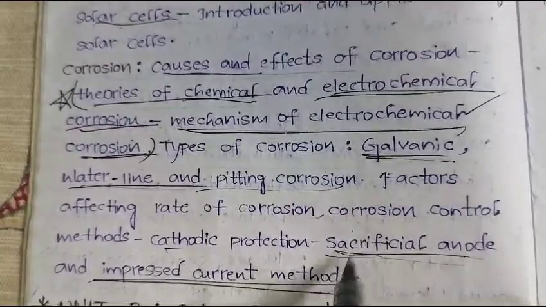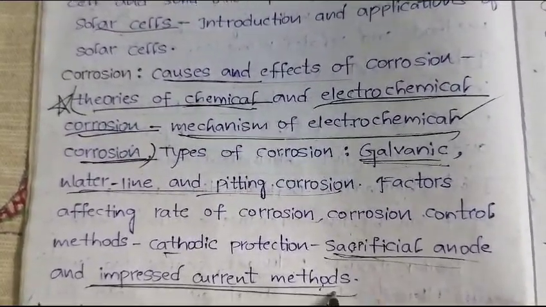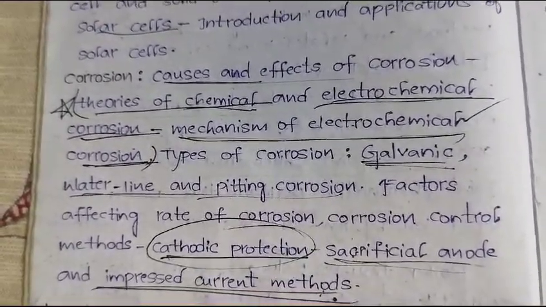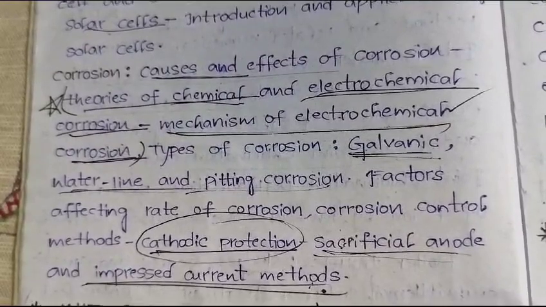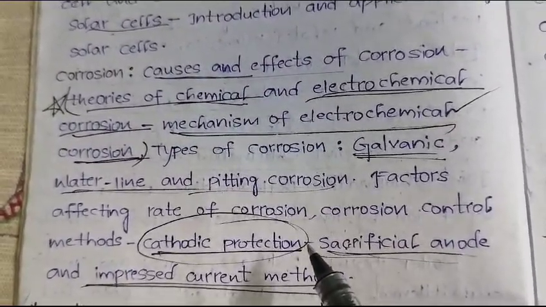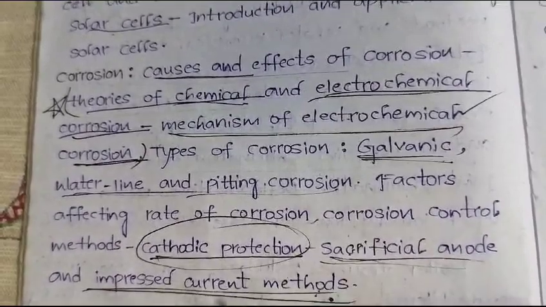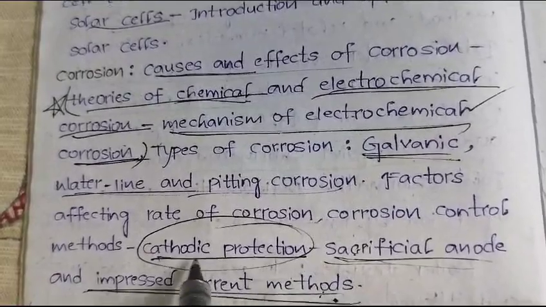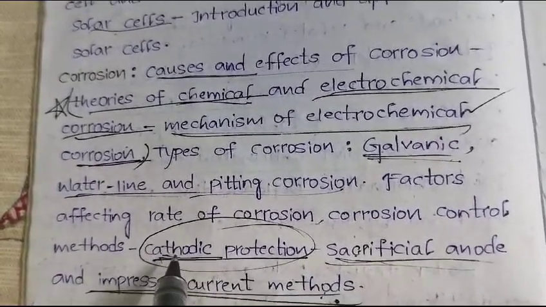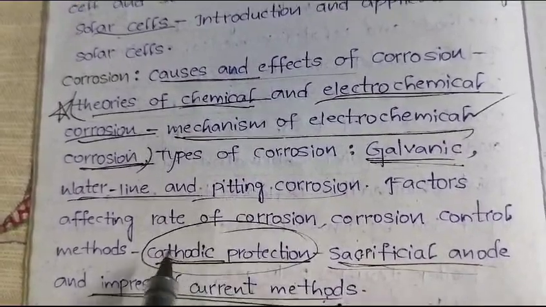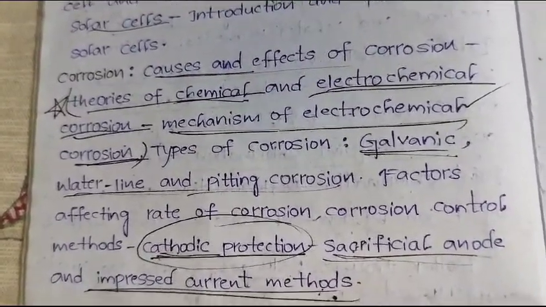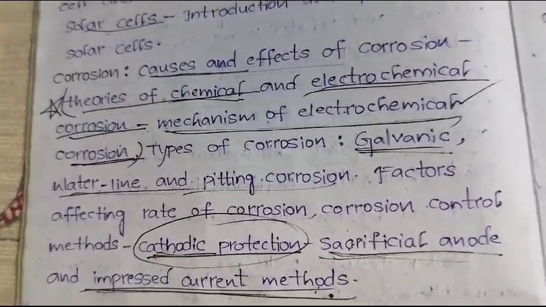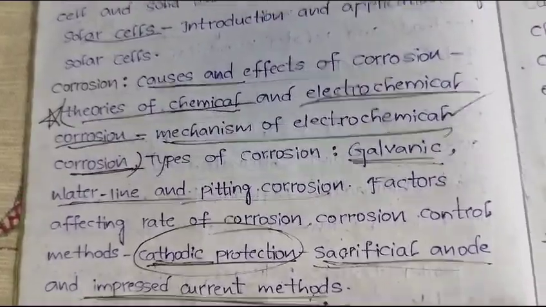Cathodic protection, these are the types of cathodic protection. Don't get confusion. If they ask this question, what is cathodic protection? You have to say cathodic protection is nothing but if any metal acts as cathode, that will be protected from corrosion. If any metal acts as anode, that undergoes corrosion. So we need to force that anodic metal to behave like a cathode to protect from the corrosion. That is why this topic is called cathodic protection, that can be done either by sacrificial anodic method or by impressed current cathodic method. This is about corrosion part.